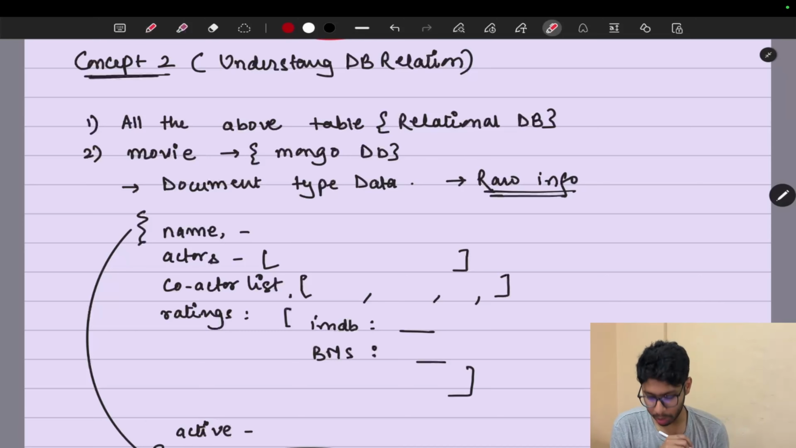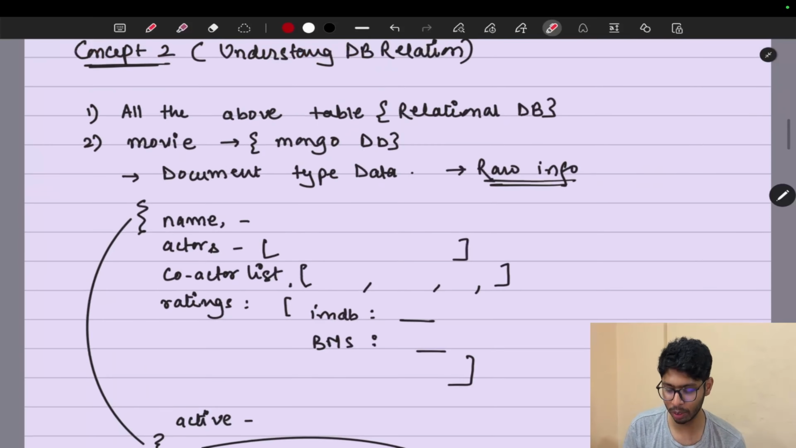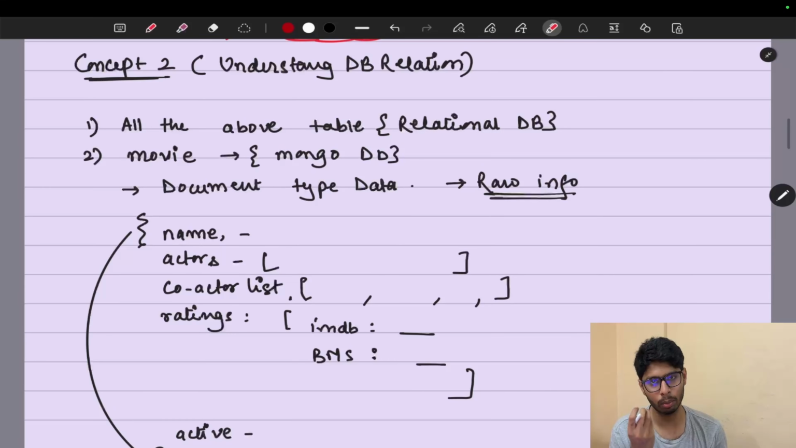Now let's study concept 2, understanding the DB relations. All the above tables that I mentioned in that particular service, in that square box, are in our relational DB, except the movie. I mentioned it here, the movie thing, that it is in our Mongo, or non-relational, database.